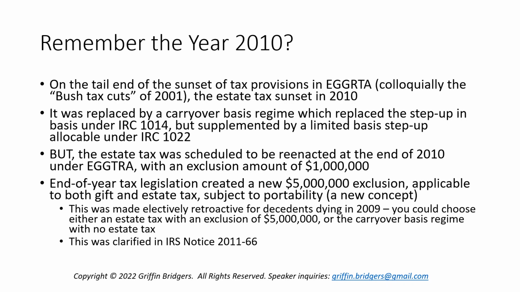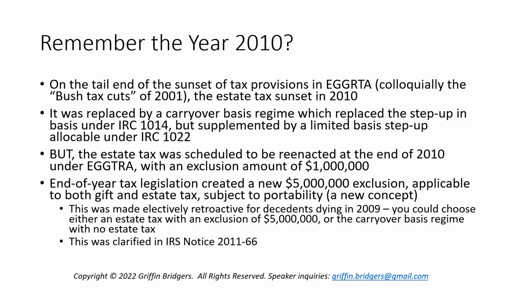So we had this temporary window of time in 2010 where nobody knew what was going to happen with the estate tax. Was it going to come back? Was it going to be extended at the old exclusion? Or was there going to be further relief? And at the end of 2010, on December 17th, there was new legislation which created a new $5 million estate tax exclusion, which was applicable to both the gift and the estate tax. So you had a $5 million exclusion for gift tax, a $5 million for estate tax, which wasn't the norm before.